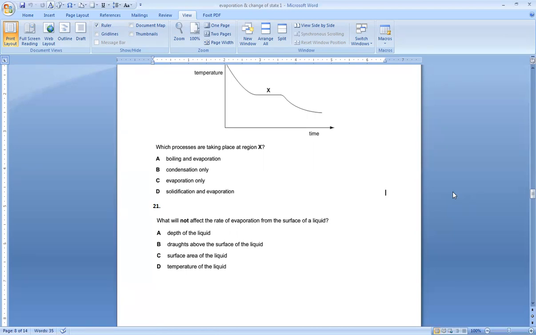What will not affect the rate of evaporation? Depth of the liquid. Depth of the liquid will not affect the rate of evaporation.